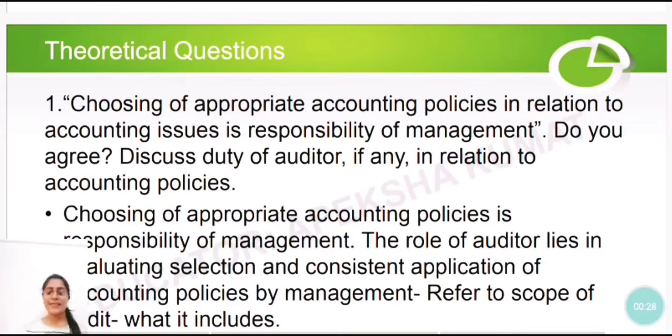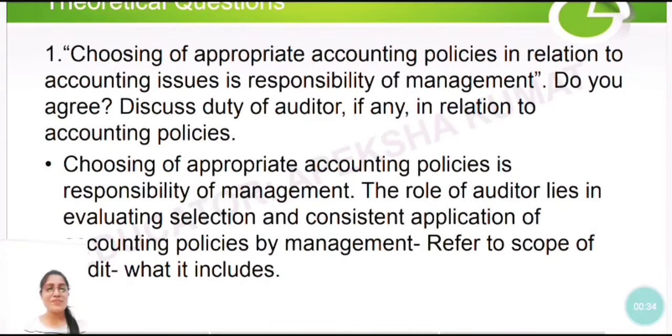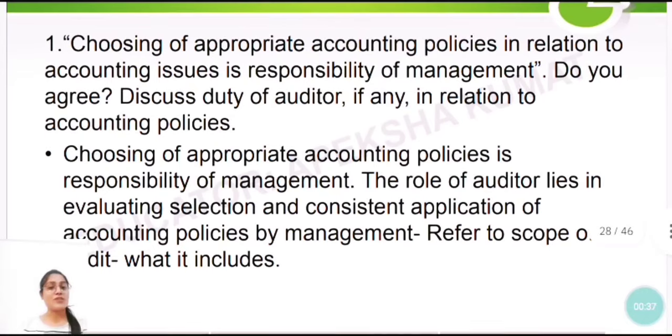After doing the correct-incorrect questions, now we move on to theoretical questions. So this is going to be really helpful for you all. Okay, so yes, first question. Choosing of appropriate accounting policies in relation to accounting issues is the responsibility of management. Do you agree? Discuss the duty of the auditor, if any, in relation to accounting policies.